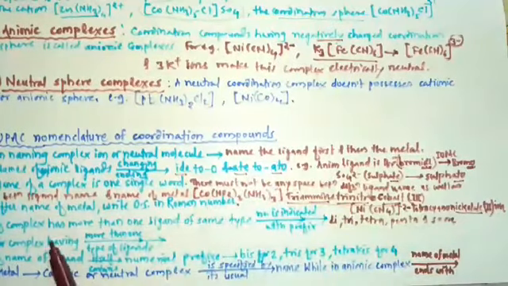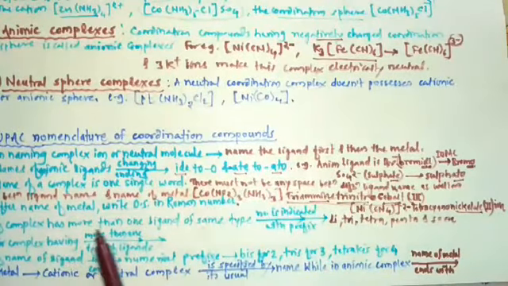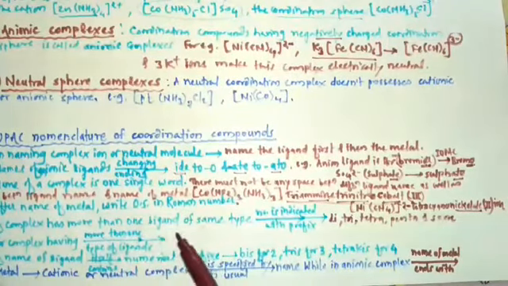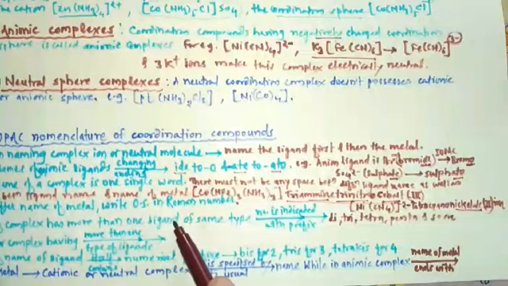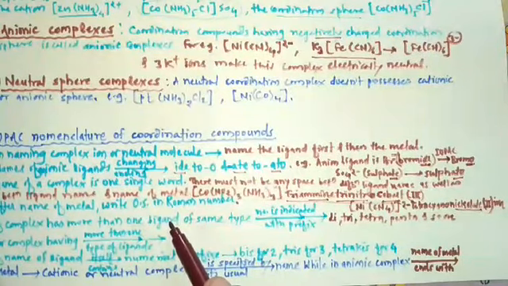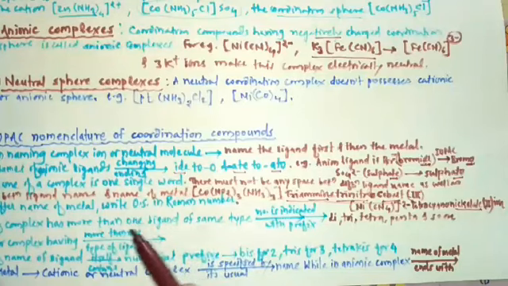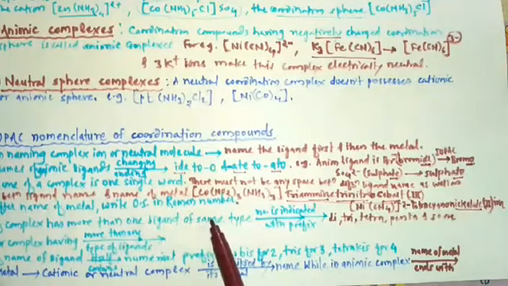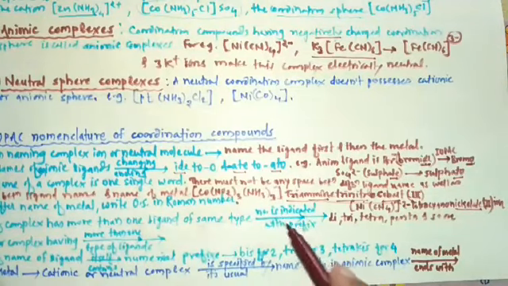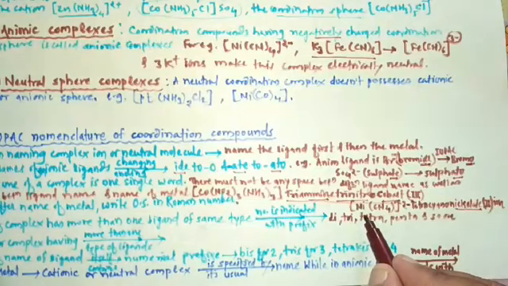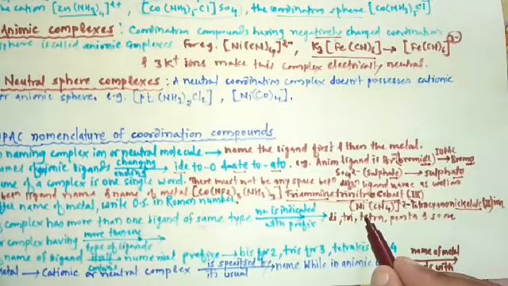Listen once again. If complex has more than one ligand of same type, then their number is indicated by prefixes like di, tri, tetra, penta, etc.